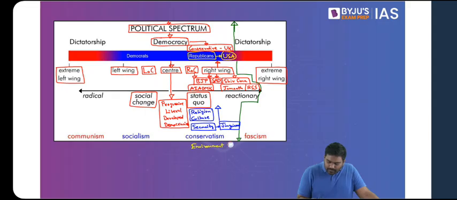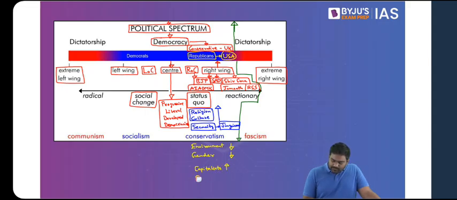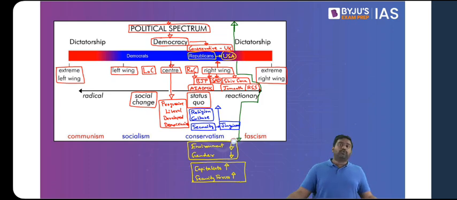Environmental issues get less priority. Even gender issues get less priority. All right, that is a common feature that you find in right-wing ideology. But the capitalists, that is the industry, security forces, they usually get higher priority towards the right wing. That is one feature that you find. But again, there are exceptions, as I told you.